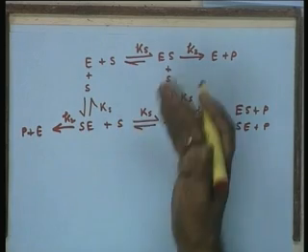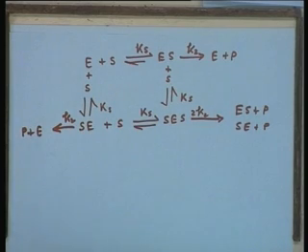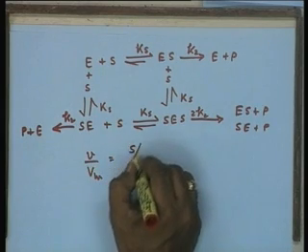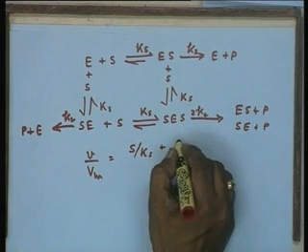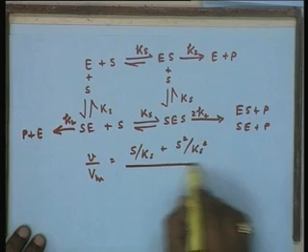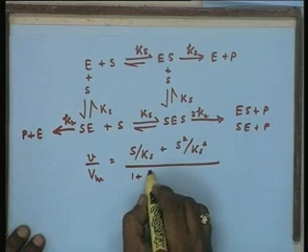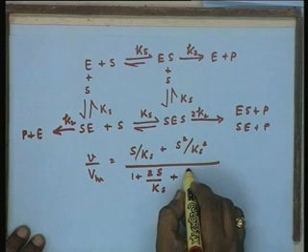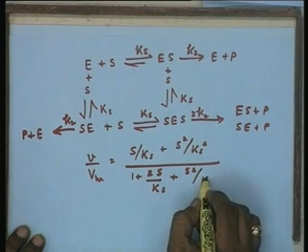A similar situation might arise for a tetramer or a hexamer, depending on the number of binding sites on the enzyme molecule. Now, for such a simple case, the rate expression can be written as S upon Ks plus S square upon Ks square, whole divided by 1 plus 2S upon Ks plus S square upon Ks square.